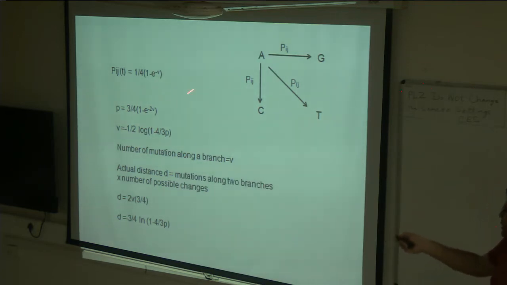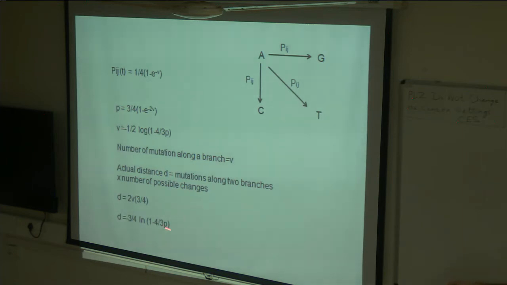So after this, there are a lot of calculations, and you get this formula, which gives the actual distance d: d equals 3 by 4 into the natural logarithm of 1 minus 4 by 3 p. This p here is your p distance.